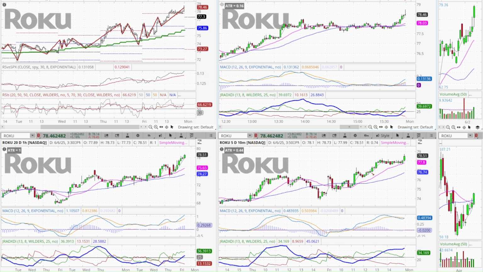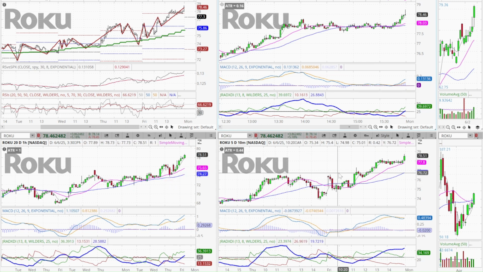Now, typically if I've got this setup in place, my thinking is that this is my main time frame. So if I'm looking to play weekly, dailies, the setup would likely be monthly, weekly, daily, and then weekly here. If I'm looking to play monthly, weekly, I would still have this same setup. It's just I would alter my thinking a little bit, and I'd be watching this time frame and using this more as a trigger time frame as opposed to a setup time frame. But this is an ideal way to have things set up.